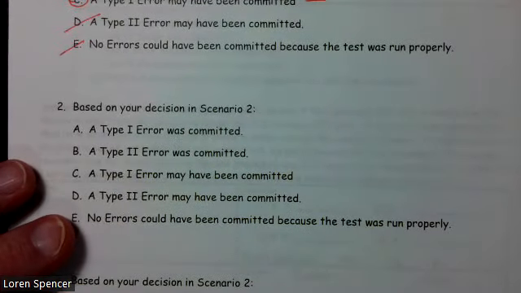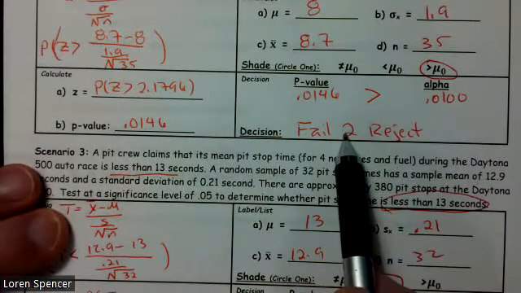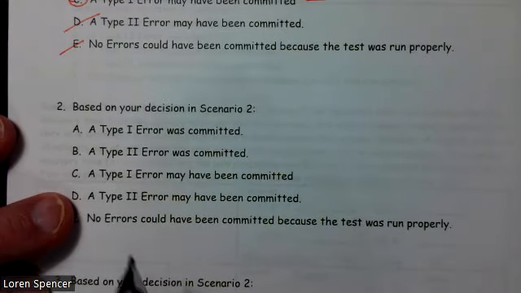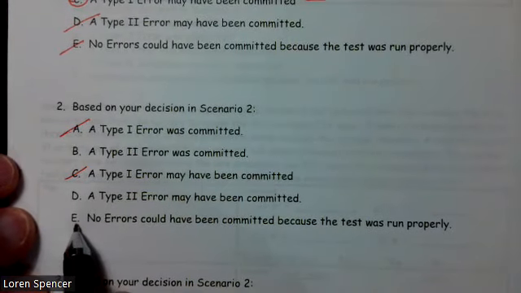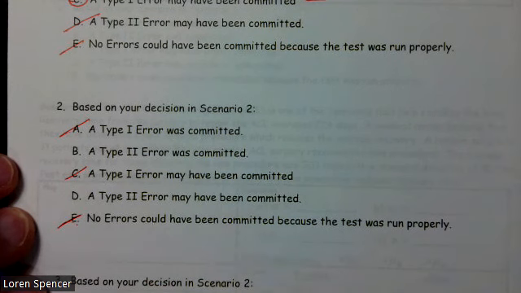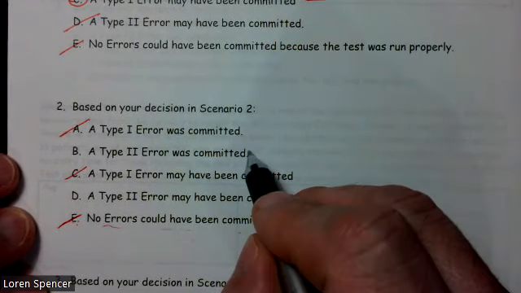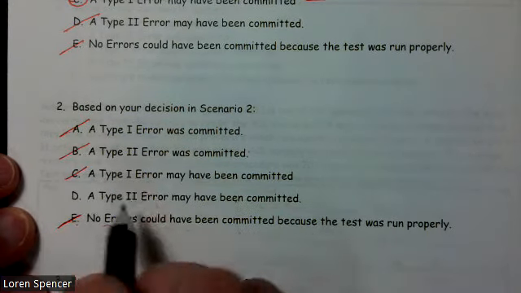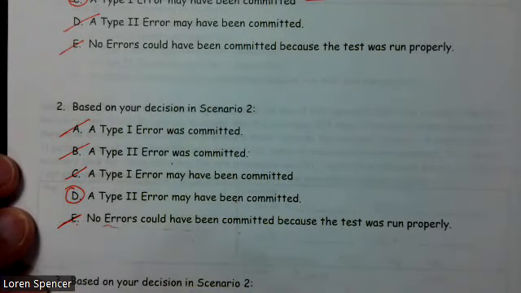So based on your decision in scenario two, well, what was our decision in scenario two? Scenario two, we failed to reject. If you fail to reject, the only type of error could have been a type 2. So that gets rid of all of our type 1. And as we just previously said, there's always the potential for error. There's always a chance it could have happened. So we can't say that it didn't happen. We don't know if it was committed. It just may have been committed. It'll never be was committed. We're not certain because there's always a chance that it was or was not.